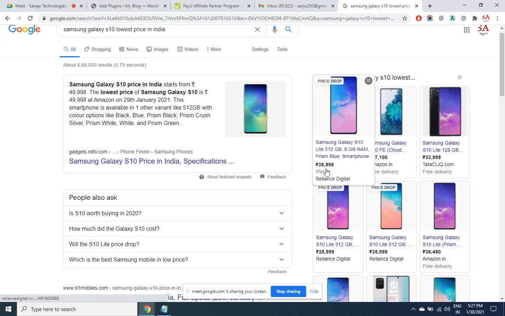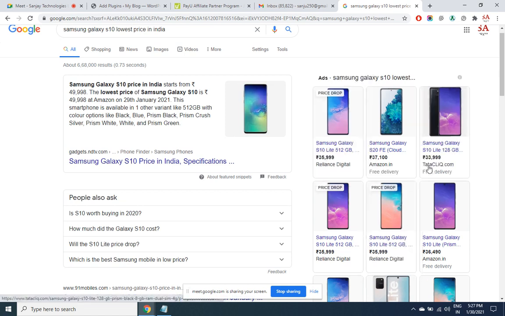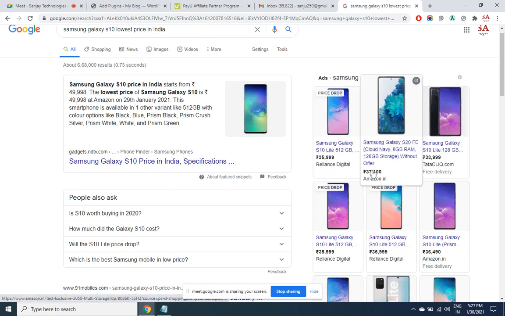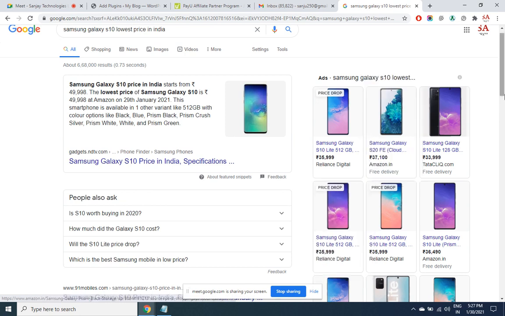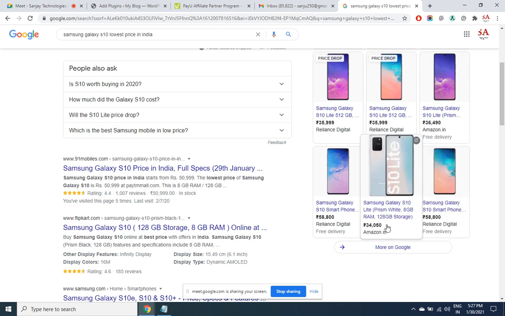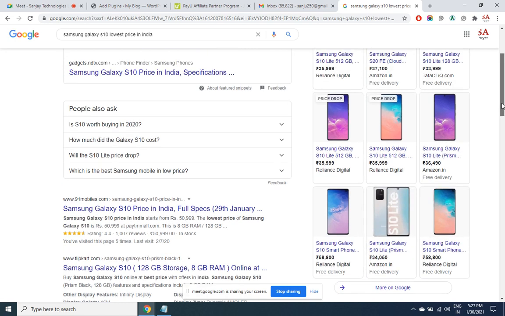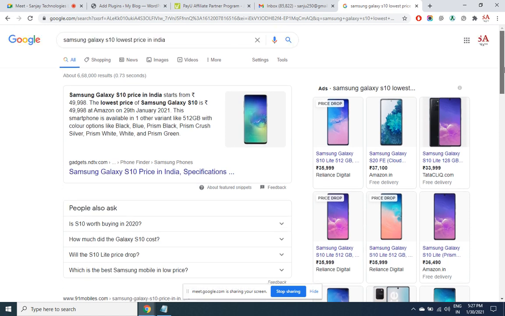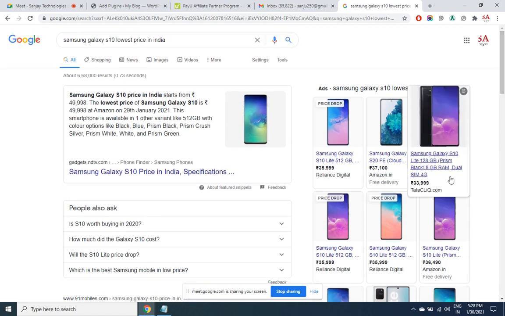Reliance Digital, it is 35,999. Tata Click 33,999. Amazon 37. Amazon 34,000. Different model. So let's say Tata Click is offering it for the lowest price, which is 34,000 approximately. Now I got to put a price which is cheaper than this. Maybe 33,500.